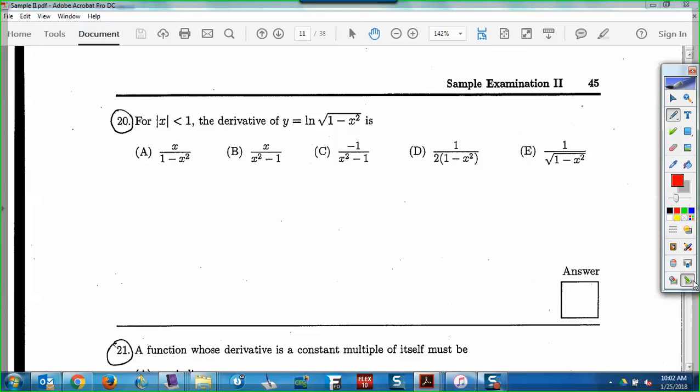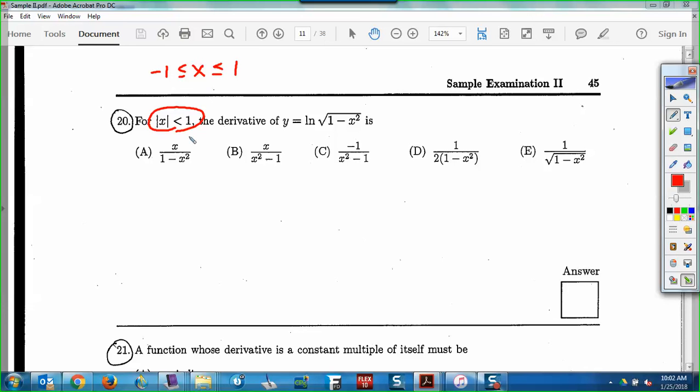Now when you're looking at this problem, you might look at this and kind of get confused by that. To be honest, most of the time you can ignore that. It's probably not a big factor in the problem. But let's just talk about it a minute. This is basically saying x has to be between 1 and negative 1.